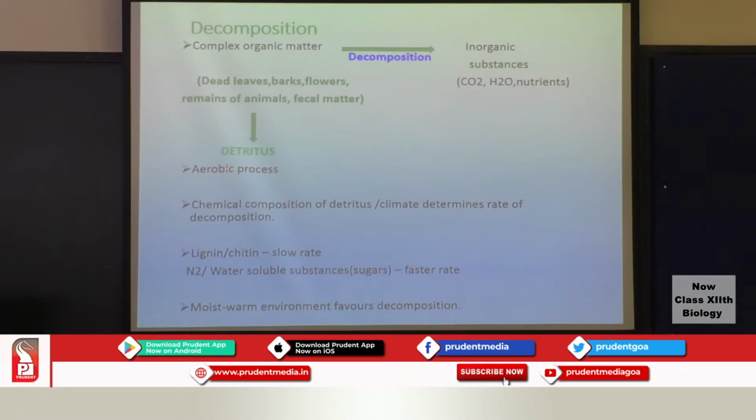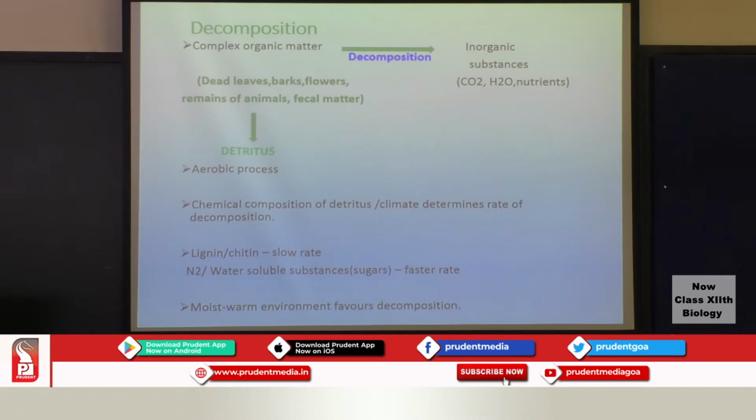Decomposition is an aerobic process. It requires a lot of oxygen to accelerate; the rate of decomposition is possible because of this aerobic process. The chemical composition of detritus as well as climatic factors will determine the rate of decomposition.